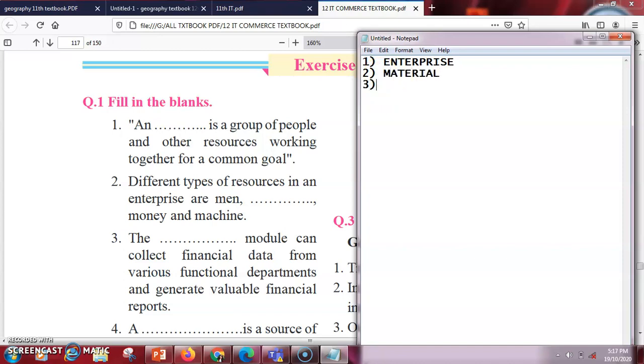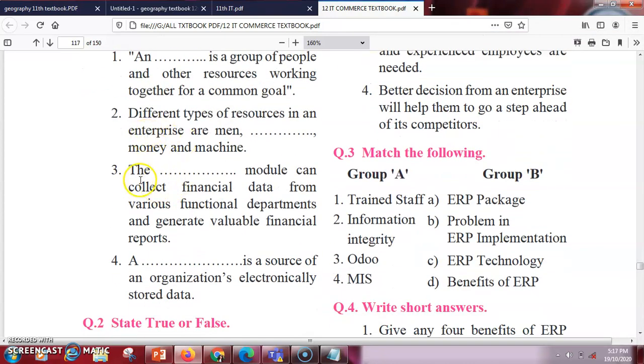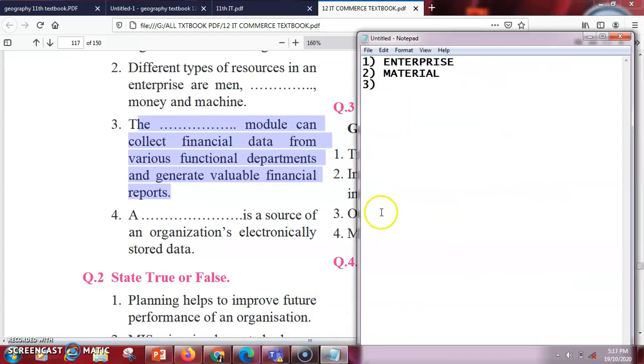Okay. The third section is the dash module can collect financial data from various functional departments and generate the valuable financial reports. So we have several modules like HR module, then financial module, distribution module. So the right answer here is financial module. Okay. Next is the fourth question.